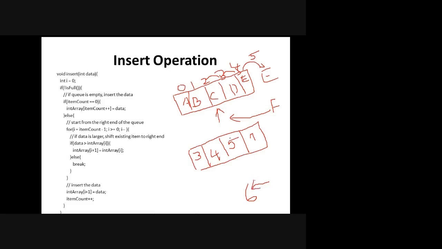So what will happen now is it will start comparing, right? Instead of going again from the start, you know that somewhere in the middle it has to be placed.